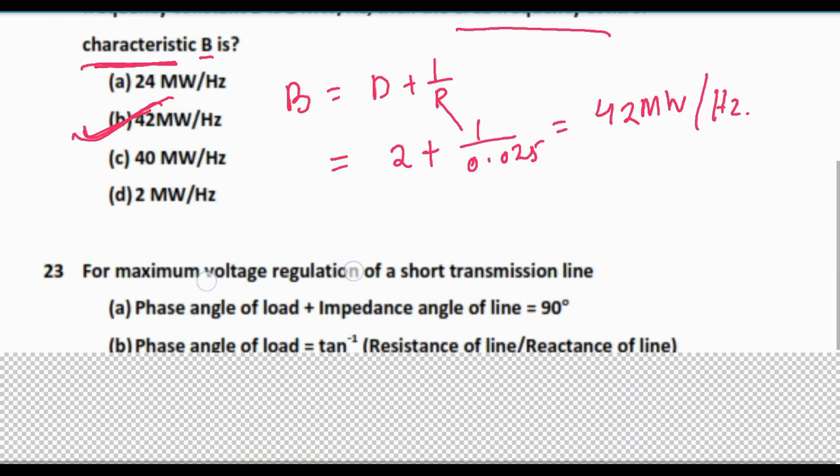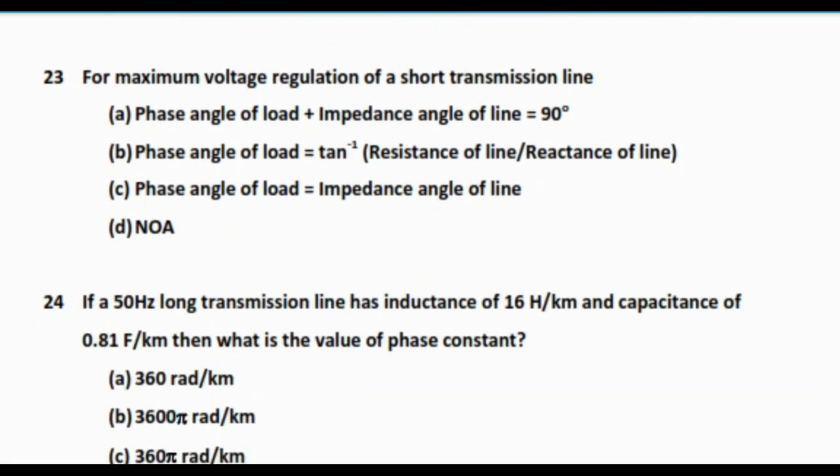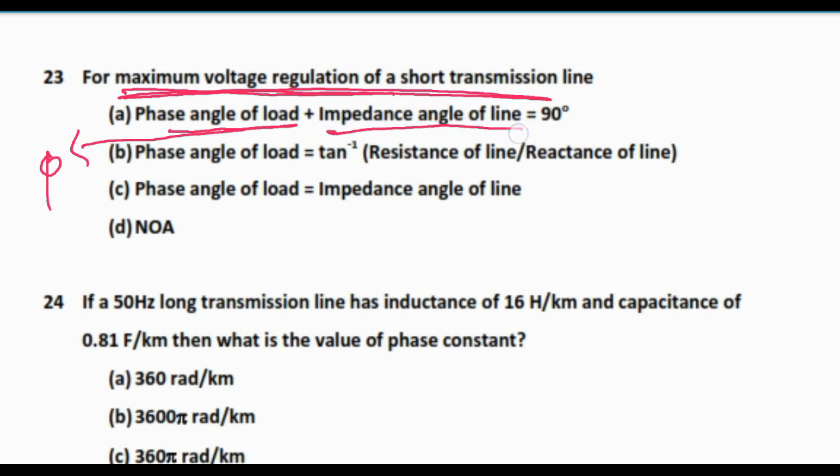Next question is, for maximum voltage regulation of a short transmission line, phase angle of load plus this is the... So for maximum voltage regulation, suppose phase angle of load I am giving to be phi, and impedance angle of line I am writing to be theta.